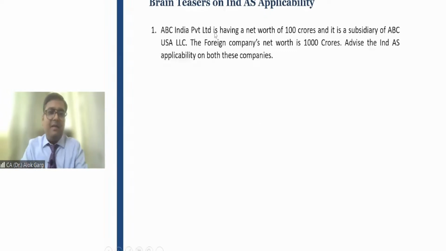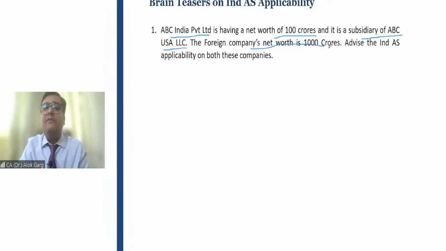ABC India Private Limited has a net worth of 100 crores and it is a subsidiary of ABC USA LLC, right? The foreign company's net worth is 1000 crores. Friends, this is a private limited company, net worth is 100 crore. Ind AS applicable or not applicable? As per its own criteria, not applicable. But it is a subsidiary of ABC USA LLC. This Indian company is a subsidiary of a foreign company.